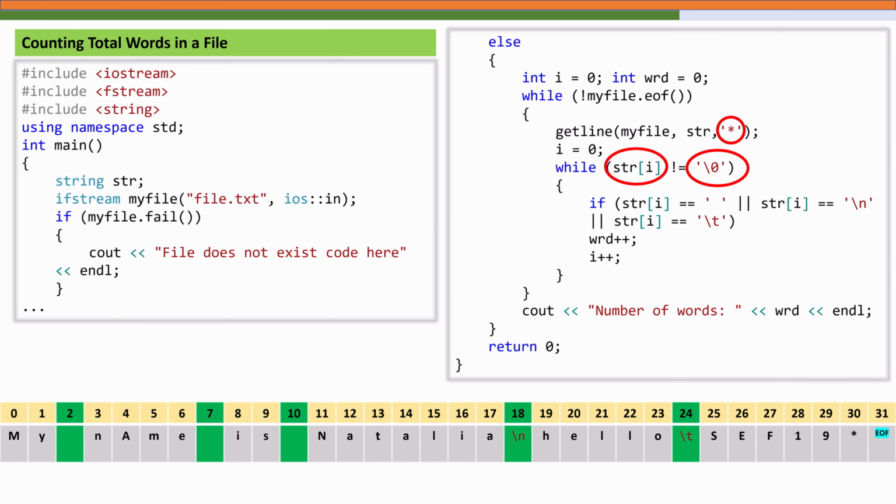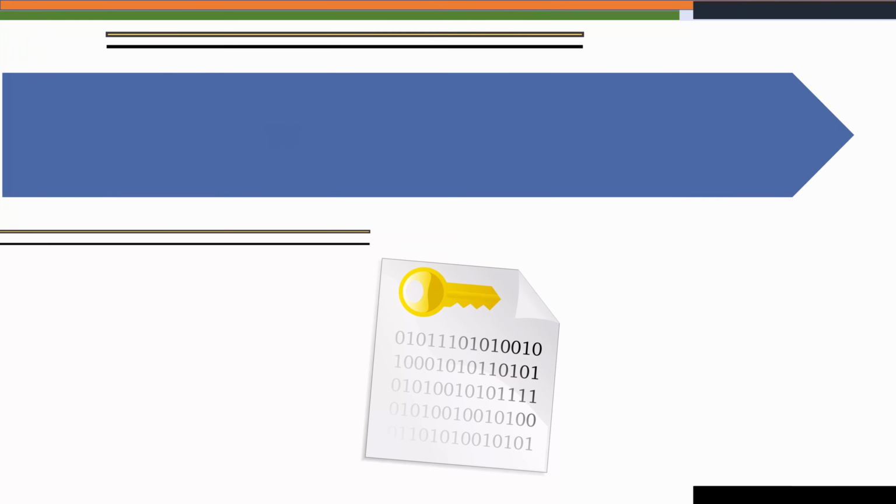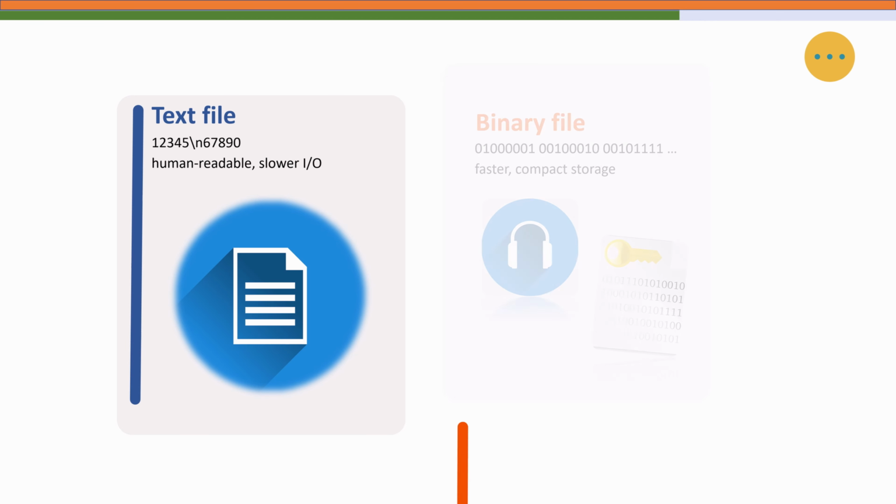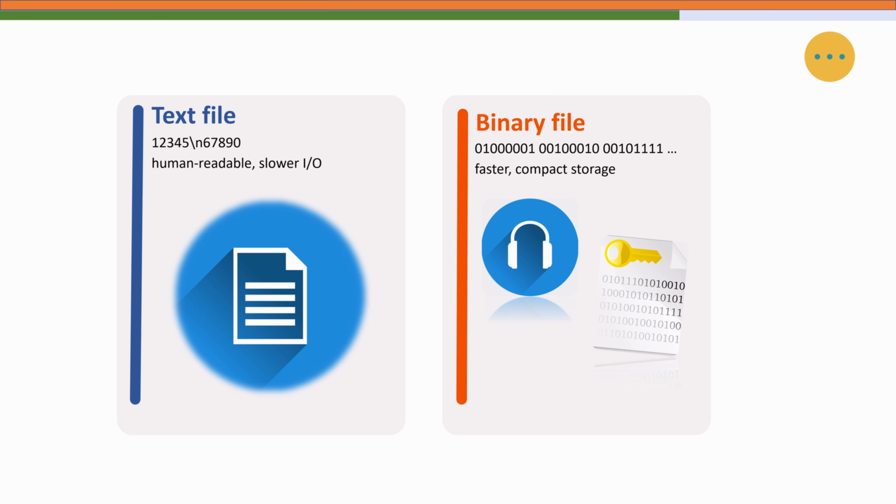Up till now we have been working primarily with text files that contain human readable data. For example, when we save a list of numbers or words in a .txt file, we can easily open it in a text editor and see what is inside it. But in many applications, especially those that deal with large amounts of numerical data, images, audio or video maybe, storing data in text format becomes inefficient. So this brings us to a more powerful form of file handling, that is binary files.